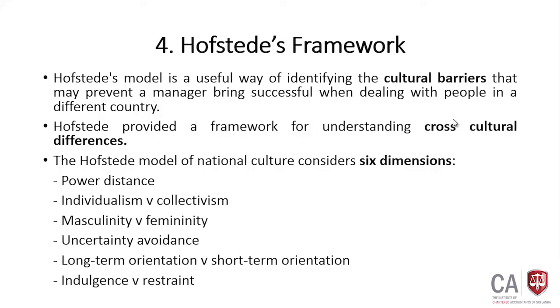Power distance, individualism versus collectivism, masculinity versus femininity, uncertainty avoidance, long term orientation versus short term orientation, indulgence versus restraint. So, we will look at each factor in detail.